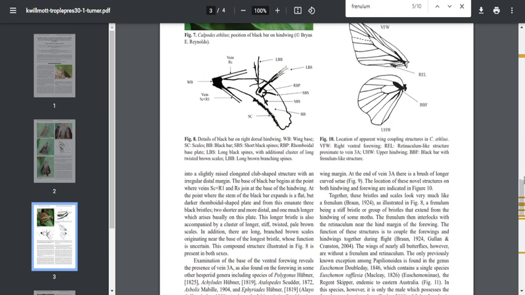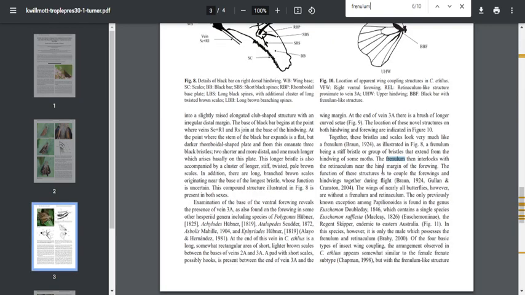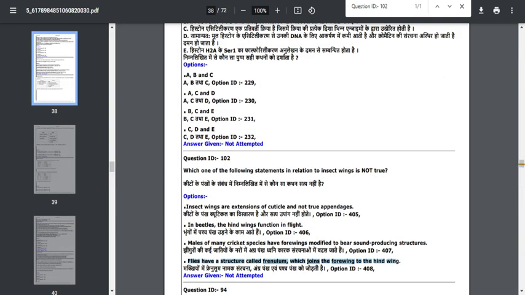If you refer to this particular paper, which I think was published in 2020, they mention that this structure, the frenulum, interlocks with the retinaculum near the hind margin of the forewing. The function of the frenulum is to couple the forewing and hindwing together during flight. So for this question also you will get a mark. So for 3 questions I have suggested you will get a mark.